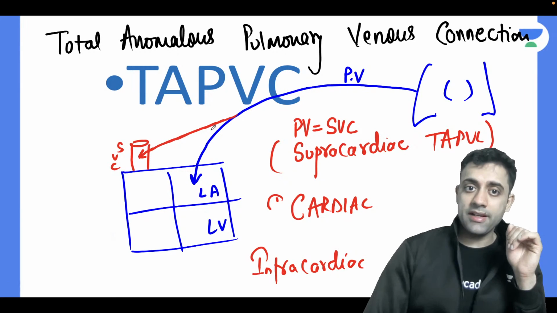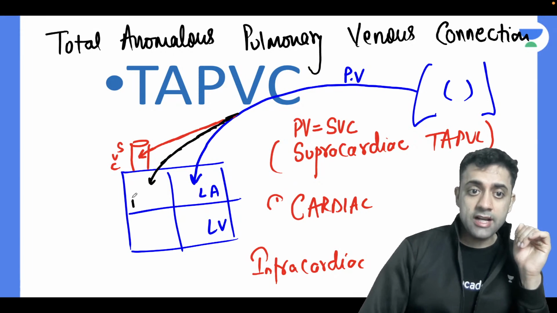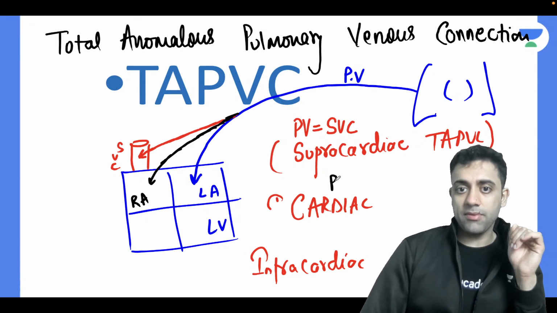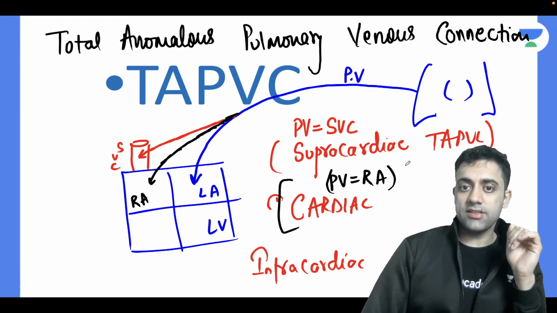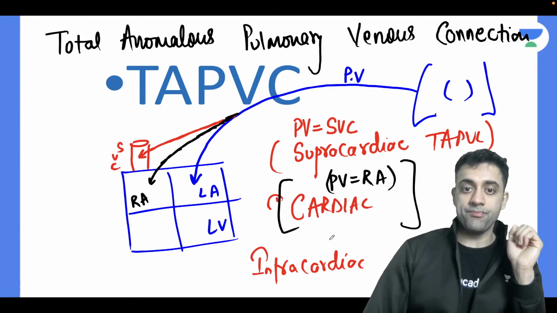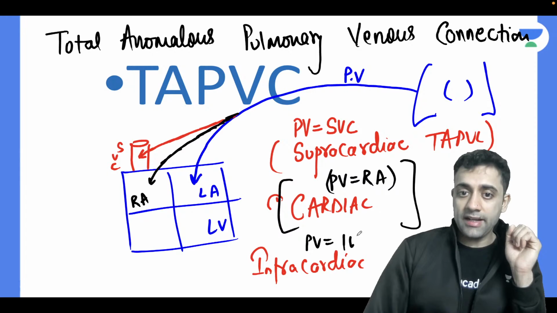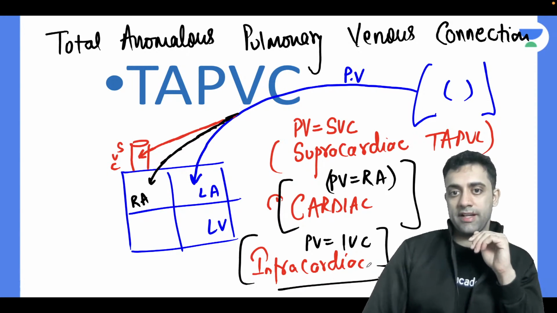Now, what happens in cardiac TAPVC? The pulmonary veins are connected into the right atrium. This is known as cardiac TAPVC. And when the pulmonary veins are connected into the inferior vena cava, that is known as infracardiac TAPVC.